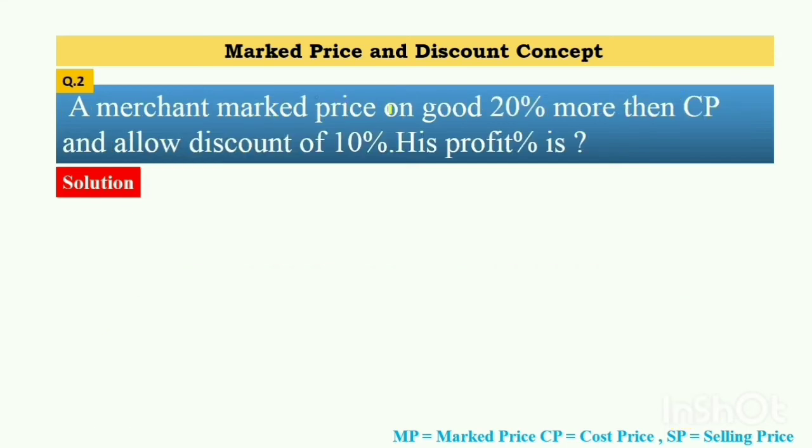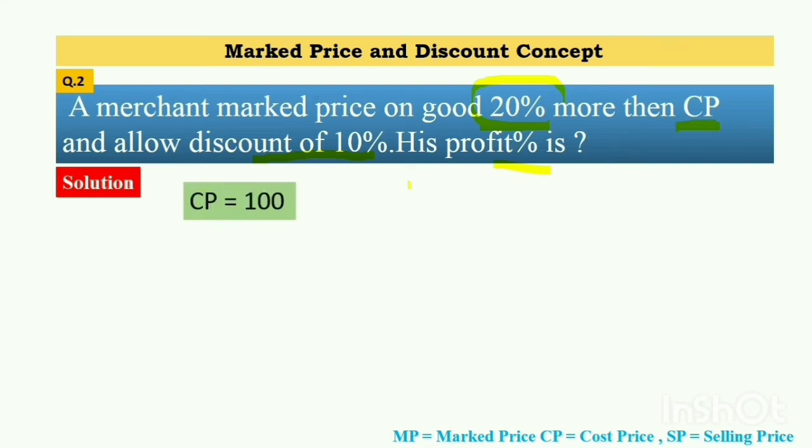A merchant marks the price of goods 20% more than CP and allows a discount of 10%. His profit percentage is? In this problem, a mark price is given and it is said to be 20% more than CP. So we will simply consider CP as 100.